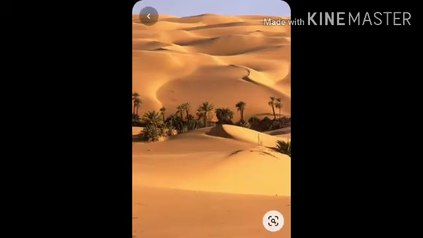Okay, let us see about the desert. Do you know about desert, children? Have you ever gone there? No, isn't it? Most of us have seen it only in pictures or films, isn't it? So we know the desert is like this. We did not go there and see, isn't it? So see this picture, children, how it is. It is full of mud. In the center of this, there are some trees, isn't it?